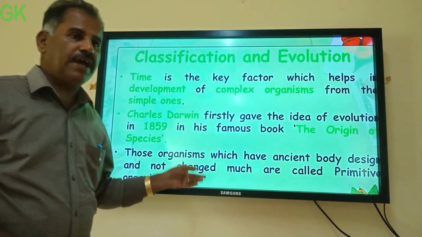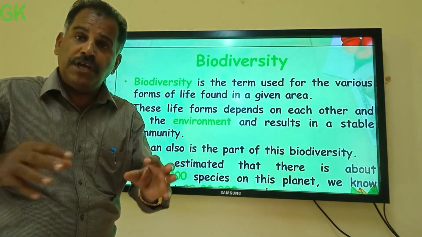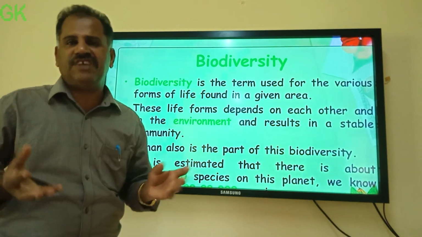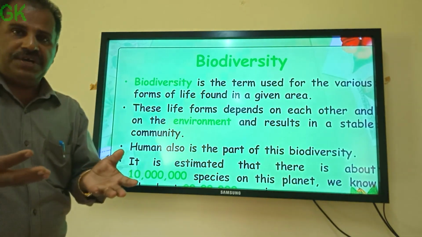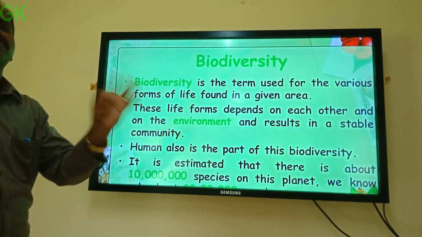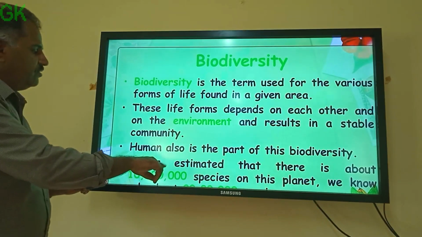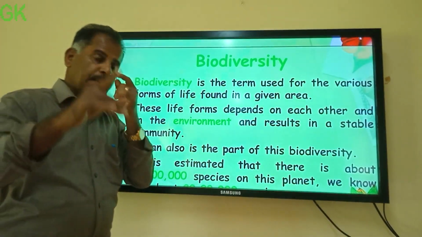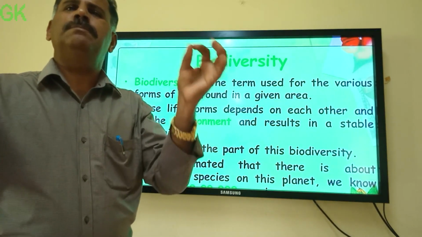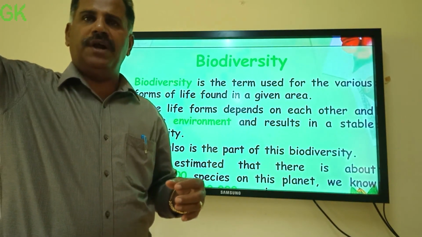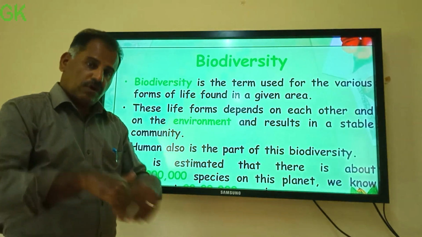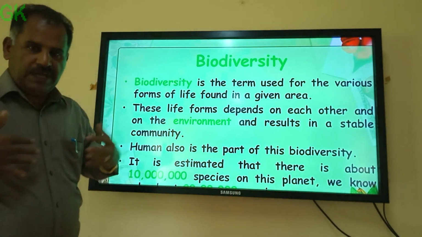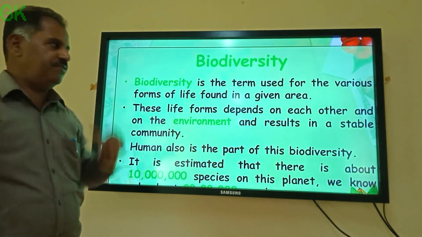And the organisms whose body shows a complex design and are modern, okay, they are called advanced organisms. So primitive organisms have a simple structure, that is the old one, and those with complex structure, the modern one, are called advanced. We, the mammals, are very much advanced.